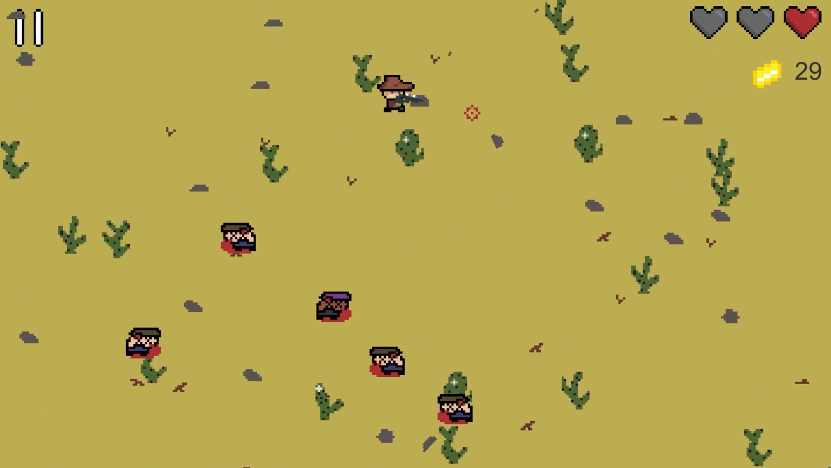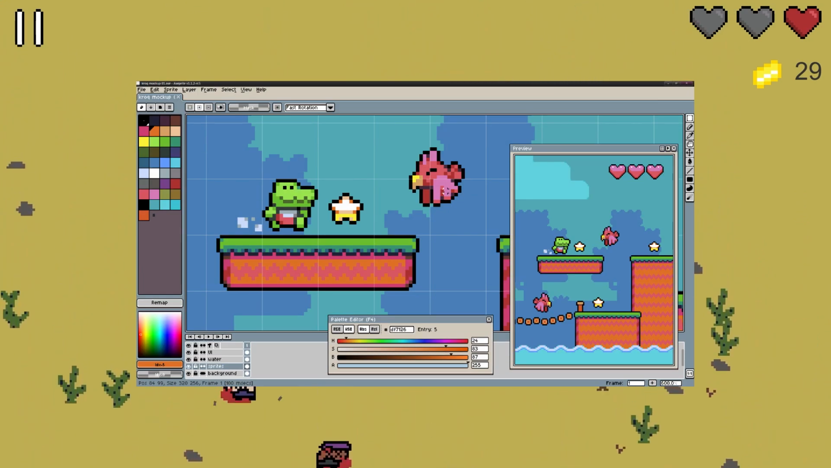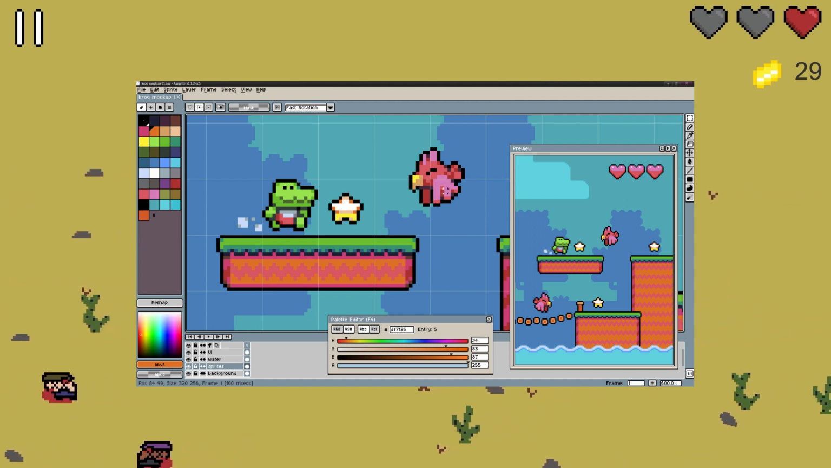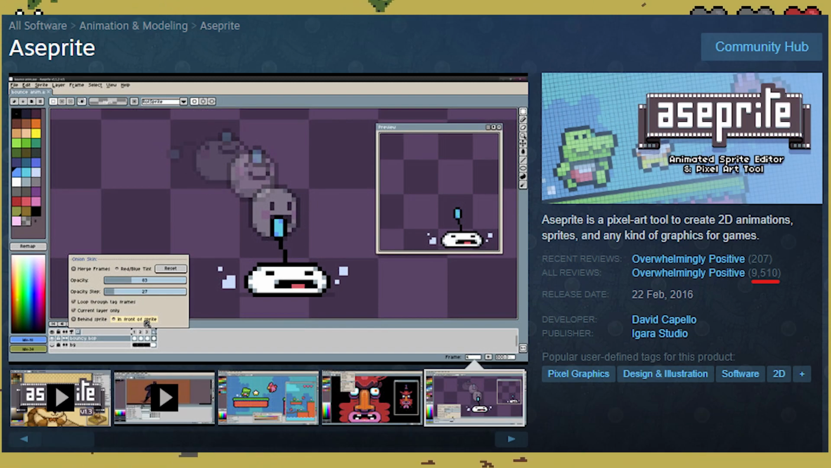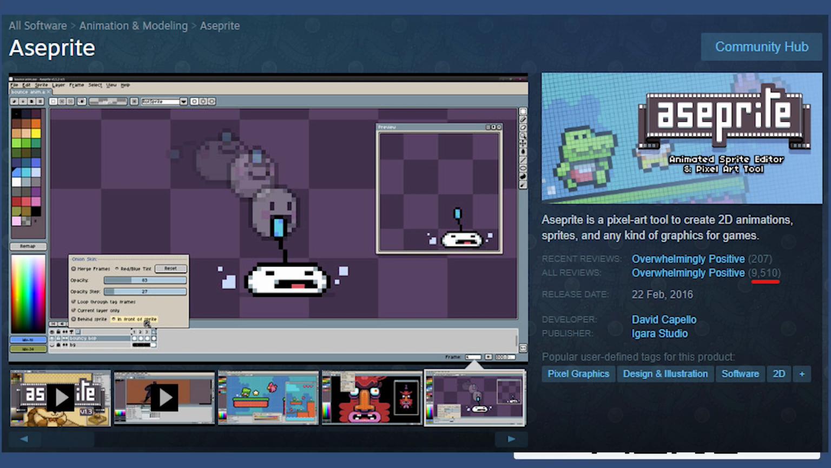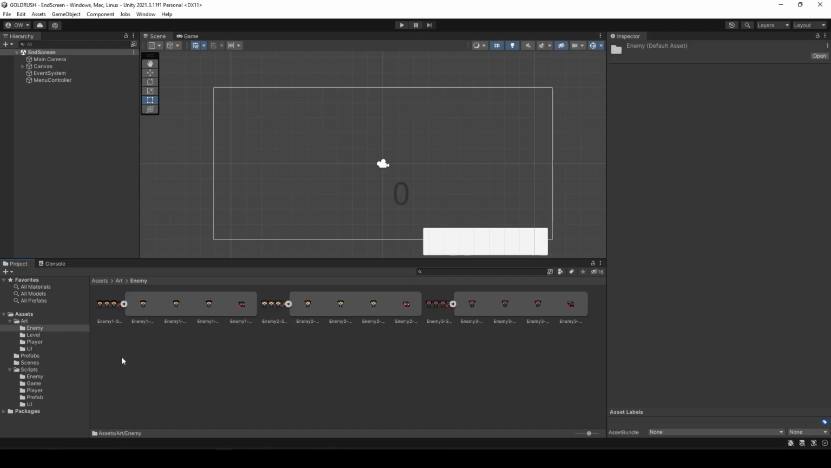As for art, Aseprite was my program of choice. It has an incredibly intuitive workflow compared to my previously used sprite editors such as Piskel, which is an online pixel editor, which requires you to download files every time you want to save since you can't save onto the website. Boasting a 99% positive review score on Steam with just shy of 10,000 reviews, it was a clear choice for the project. I used it to create and export all of my sprites and sprite sheets, which were then imported into the Unity editor.